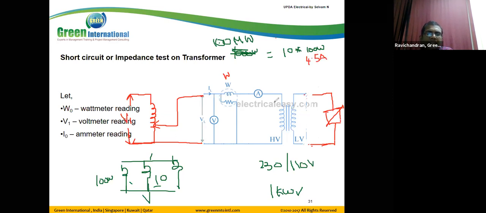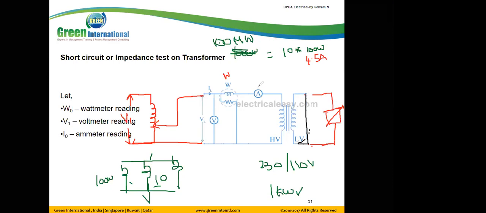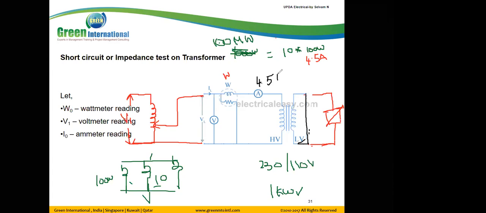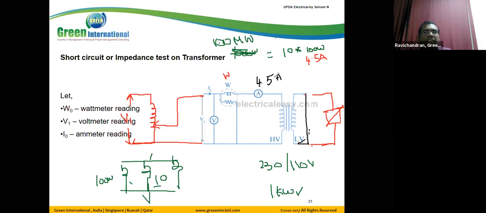So what I do is short circuit the secondary, remove the load, and increase the voltage. I watch the ammeter. Initially the ammeter reading increases, and at one particular point it reaches 4.5 amps. That means we have given the full load condition.